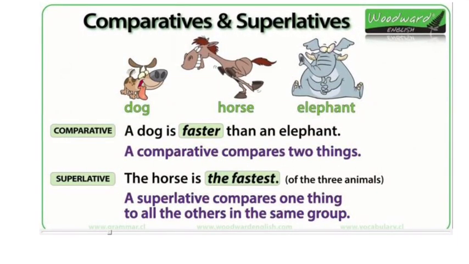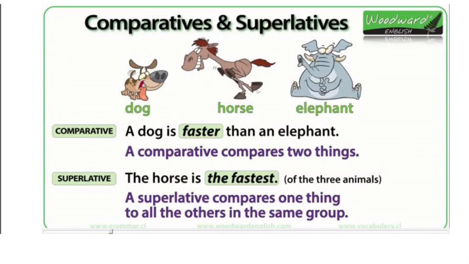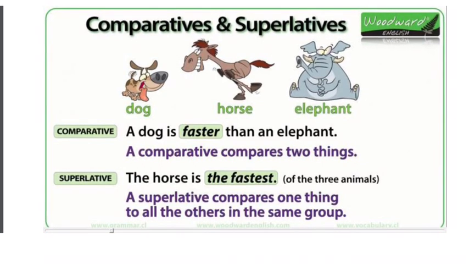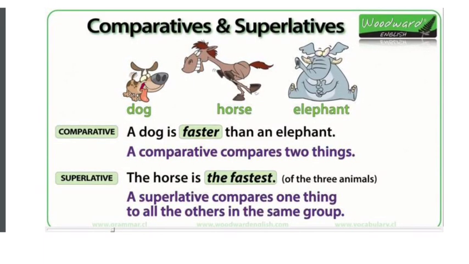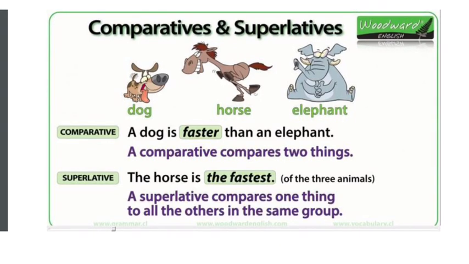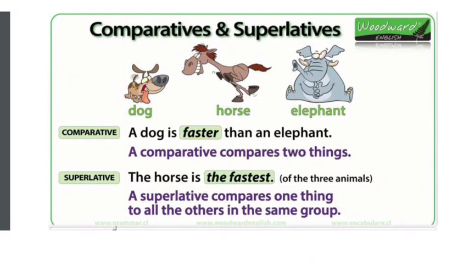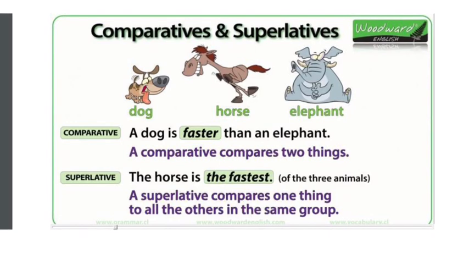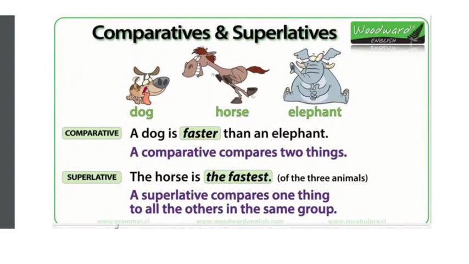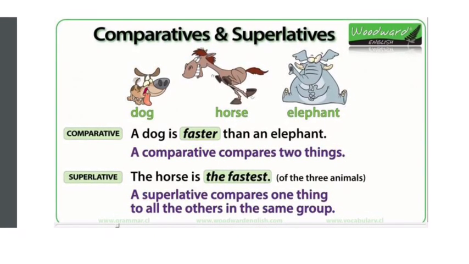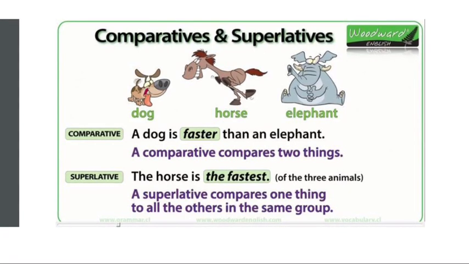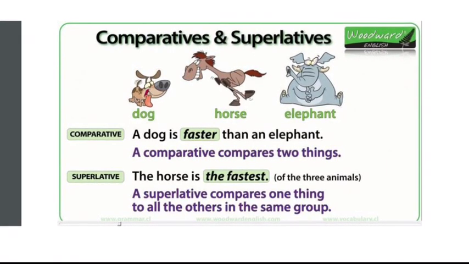As you remember, when we are making a comparison between two things, you will need a comparative. And when we use three or more nouns, you will need a superlative, like in this example. A dog is faster than an elephant. El perro es más rápido que el elefante. The horse is the fastest. El caballo es el más rápido.